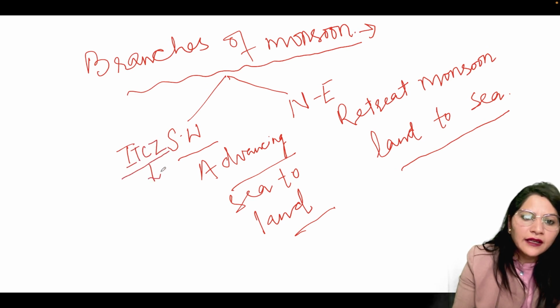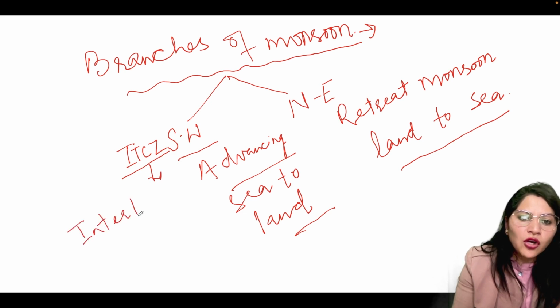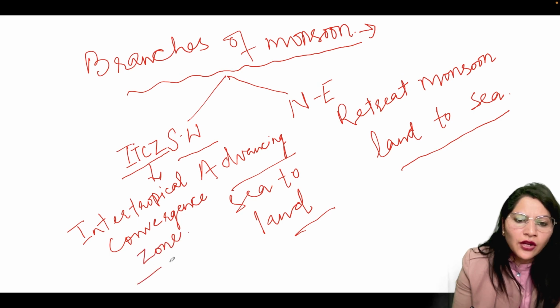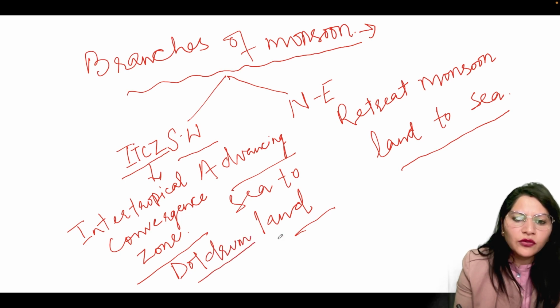What is this? ITCZ. This is Intertropical Convergence Zone. Now, I am assuming here that you all know little about ITCZ. Some I am going to discuss with you all. I am guessing that some you know and some I will tell you. ITCZ is also known as doldrum.